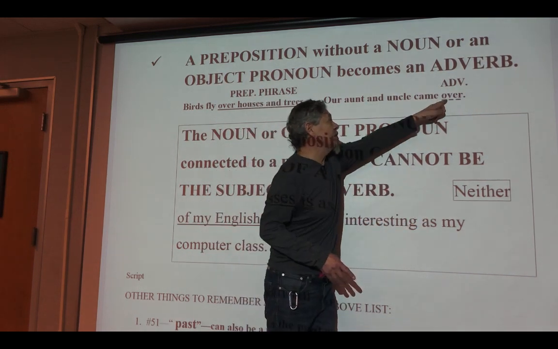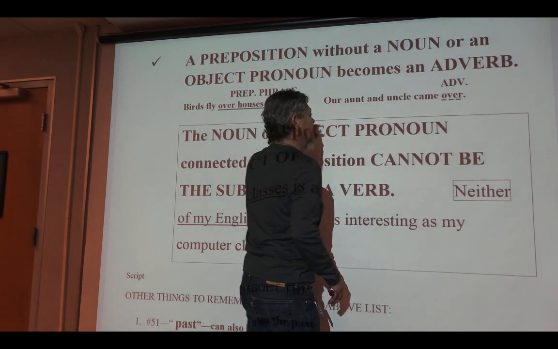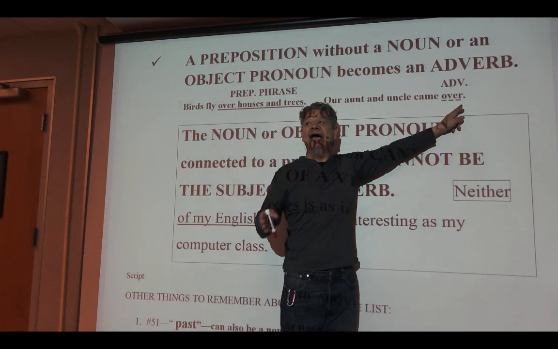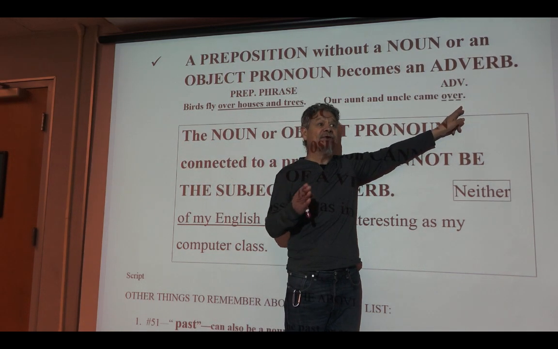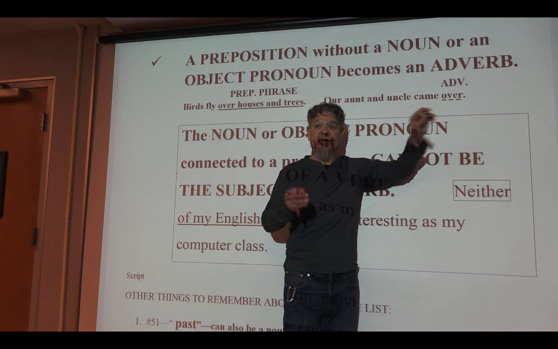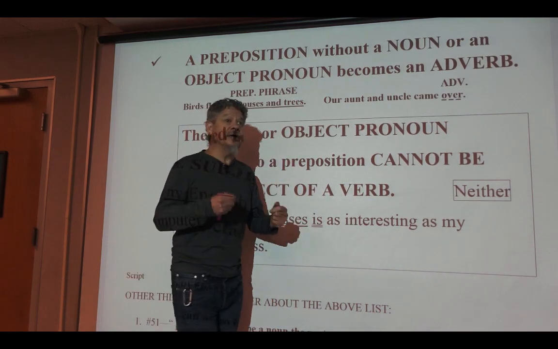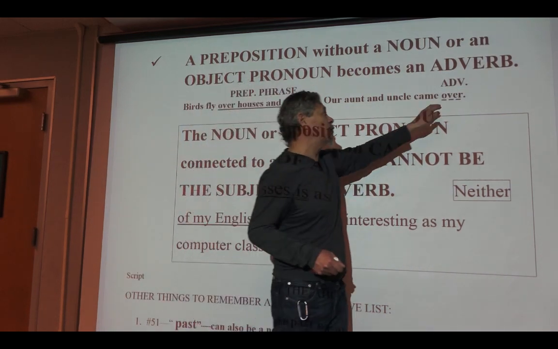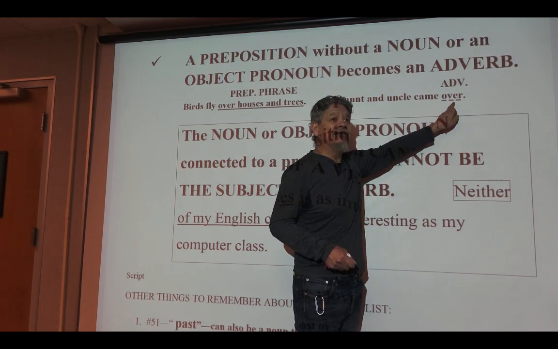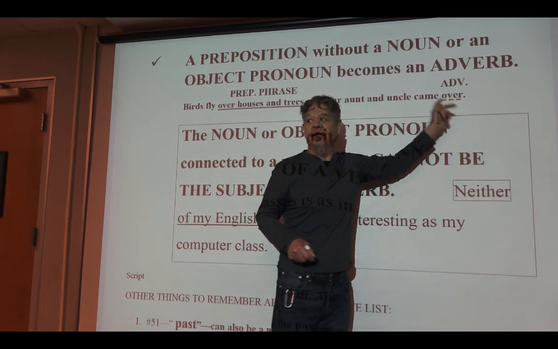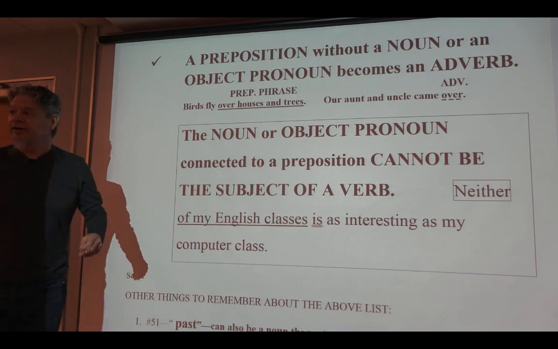And so this word, which is the same word as here, is not a preposition, it's an adverb. When there is no noun, no object pronoun, that word is not a preposition. That word becomes an adverb. Dotted line. Okay? Very good.